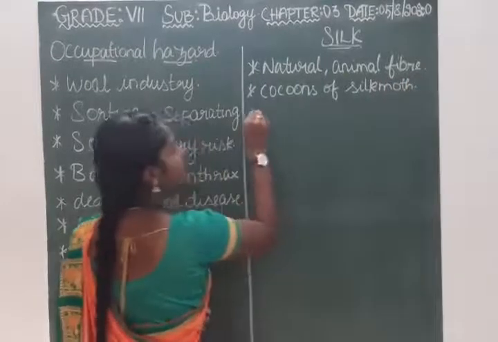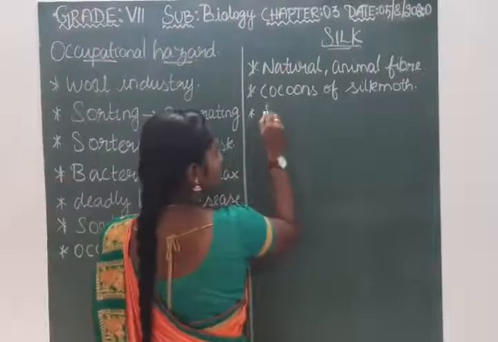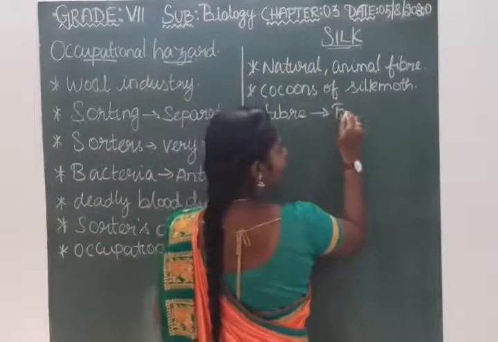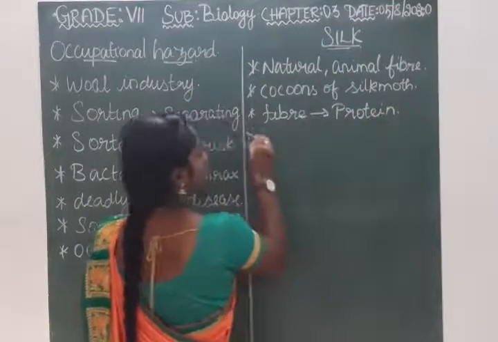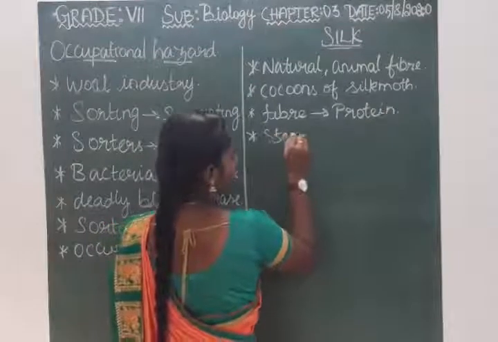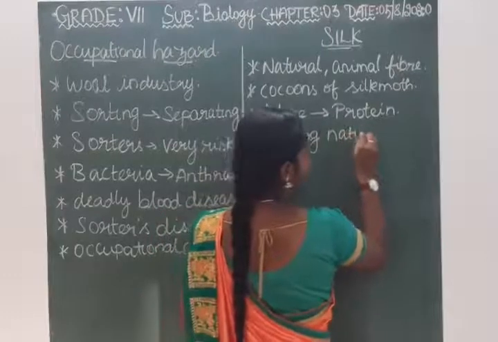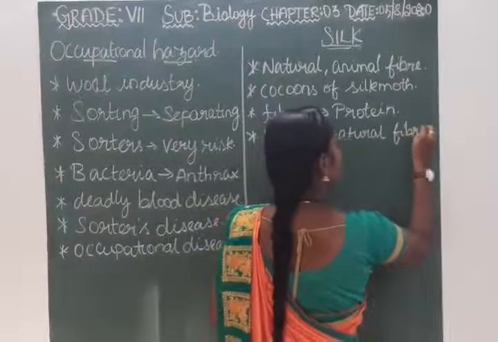This silk is made up of a protein. The silk fiber is made up of protein, and it is very strong also. Silk is a strong natural fiber.